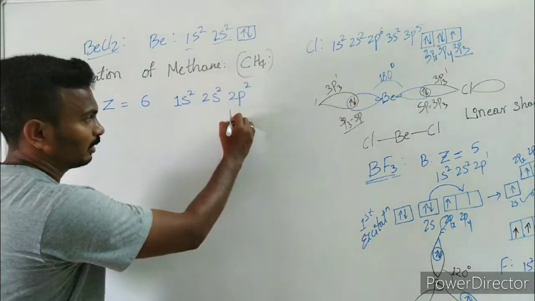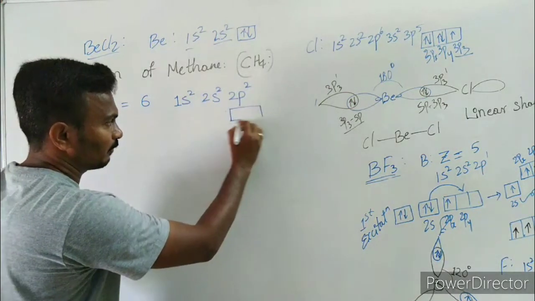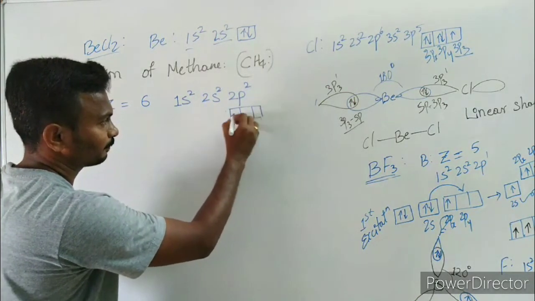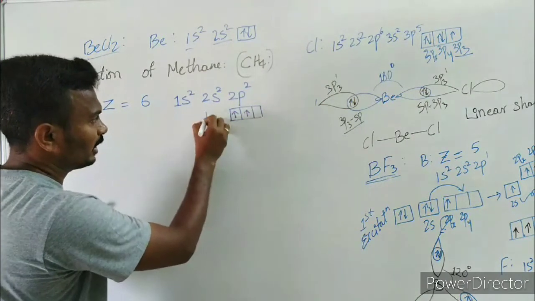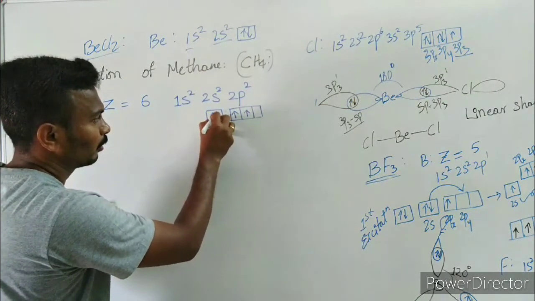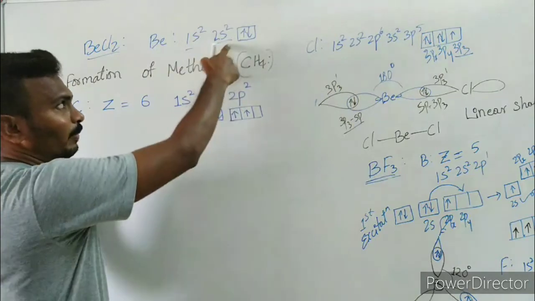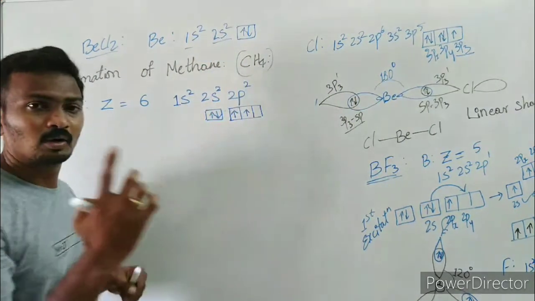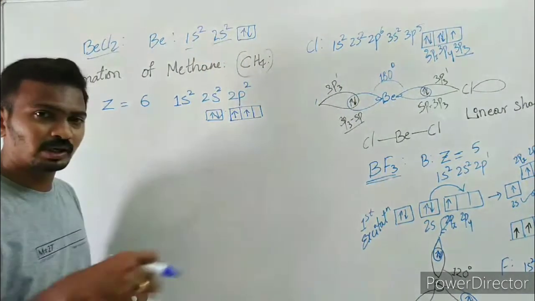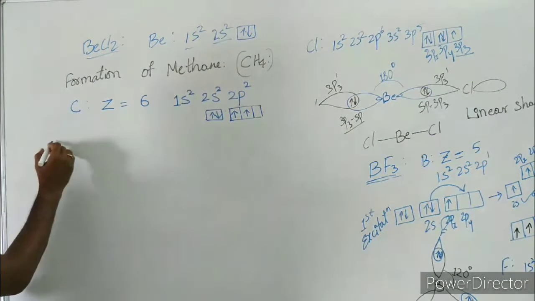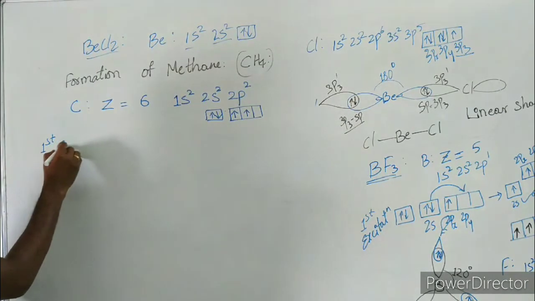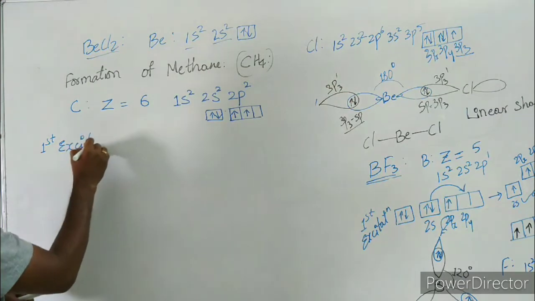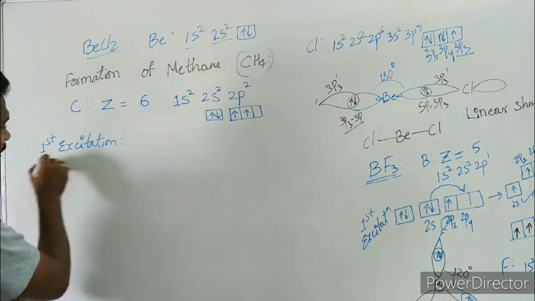If you look at the valence atomic orbitals, there are only 2 unpaired electrons. But how many are required here? 4 bonds are required. So what happens? It should undergo excitation. So carbon will undergo excitation. This is the first excitation.